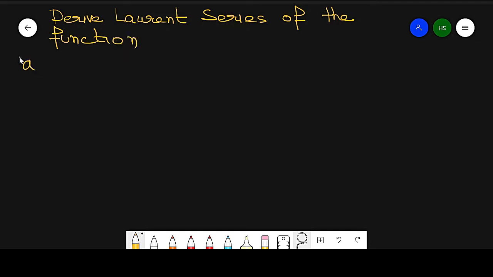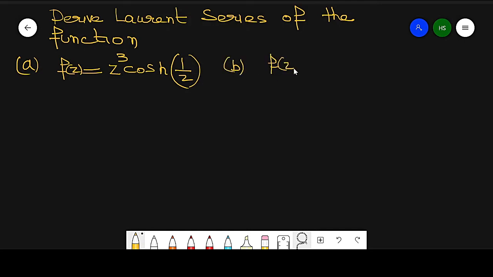Number 1, part a: the function is f(z) equal to z cube cos hyperbolic 1 by z, and second, part b, is f(z) equal to 1 over z square into (1 minus z).